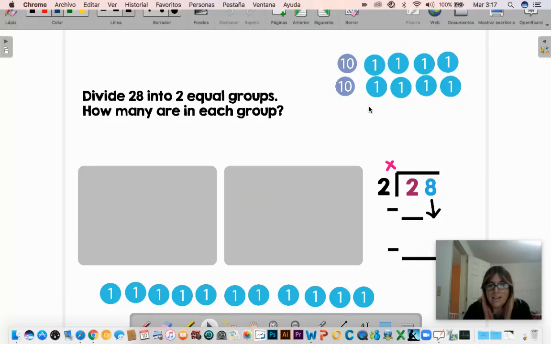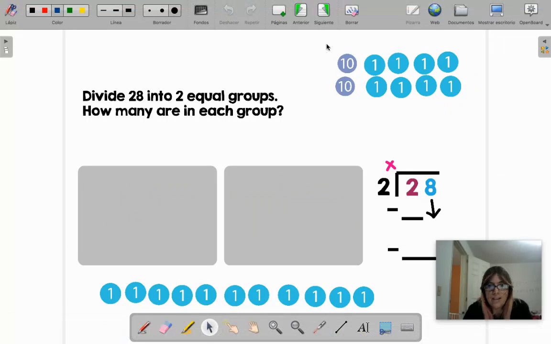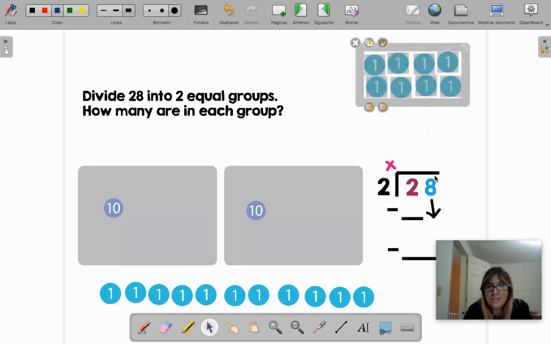So here again, I already have it for you. It's 28: 10, 20, and 8 ones, 28. So let's divide it into our 2 groups. Let's begin with the tens, the 2 tens, 28. Let's begin with the 20. 10, 20, okay? Yes, easy? Now let's divide the ones, the 8.